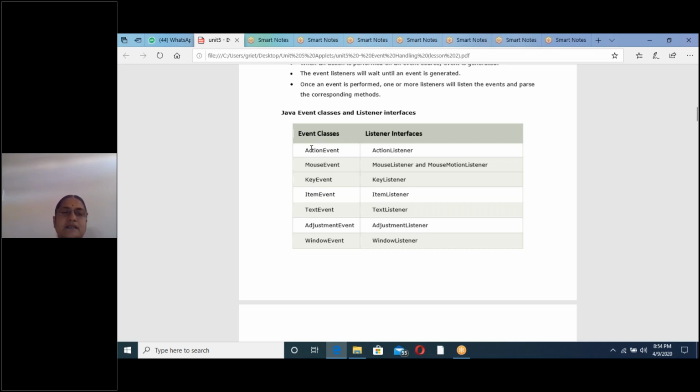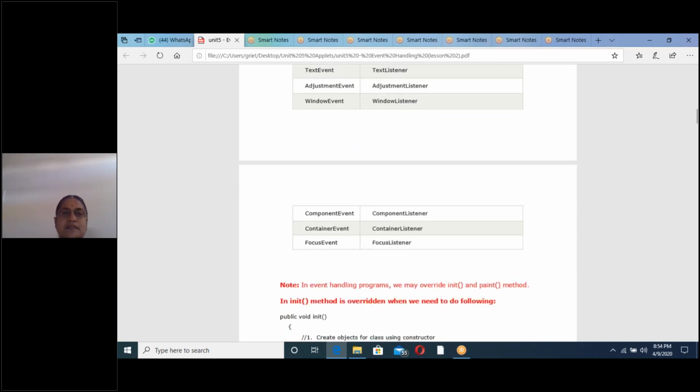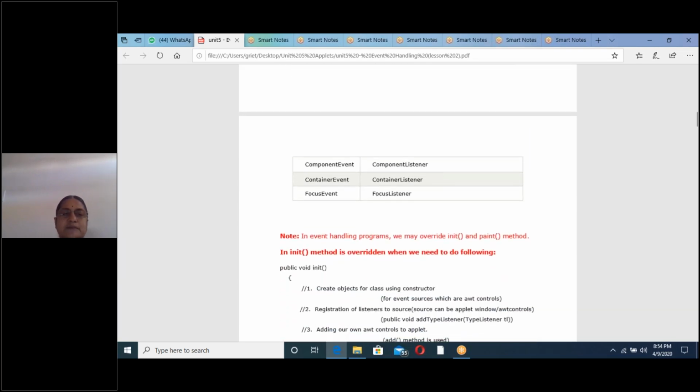In the next class I will explain the AWT control programs. AWT controls means text area, text field, button, list, radio button, checkbox. All those are called AWT controls. In today's class I will explain only programs on mouse events and key events. In the next class I will explain the programs on AWT controls. So read this table, then you can understand.